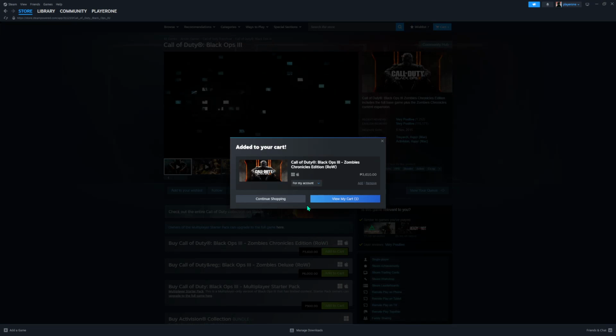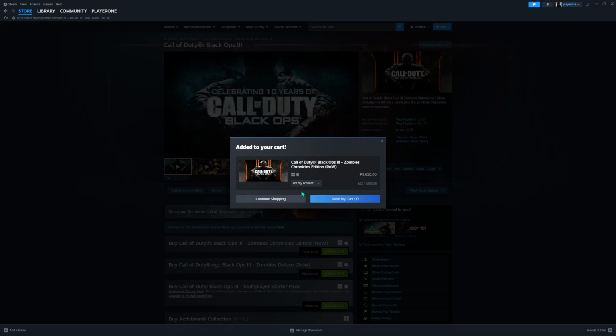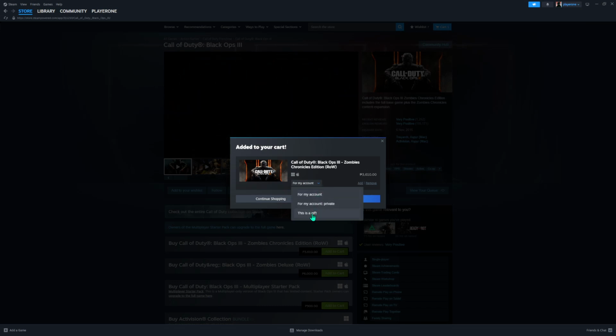for yourself. But wait, there's an important step here. Once the game is in your cart, you'll notice a drop-down menu that says For My Account. Click on this drop-down and select This is a Gift. This tells Steam that you intend to purchase the game for someone else.